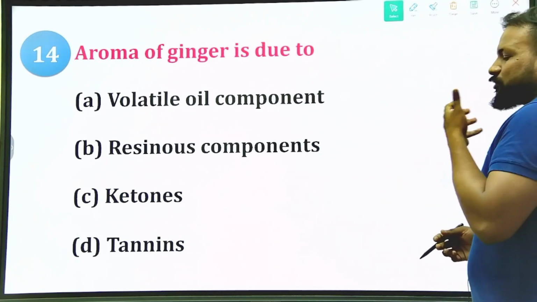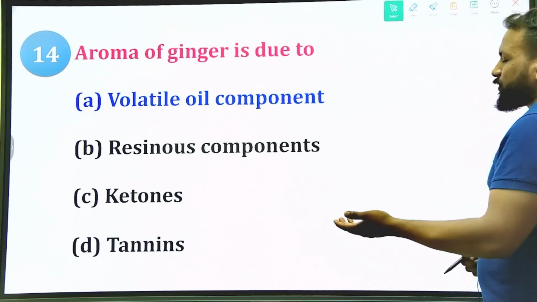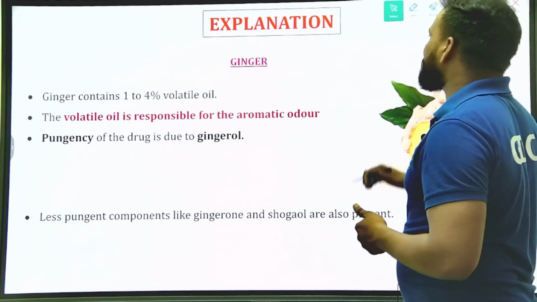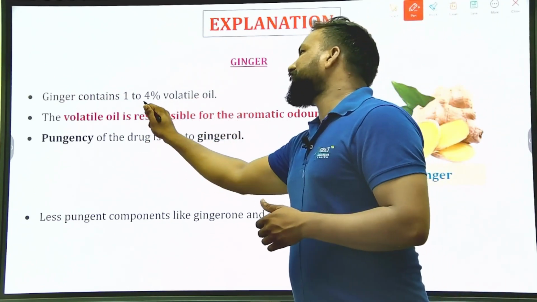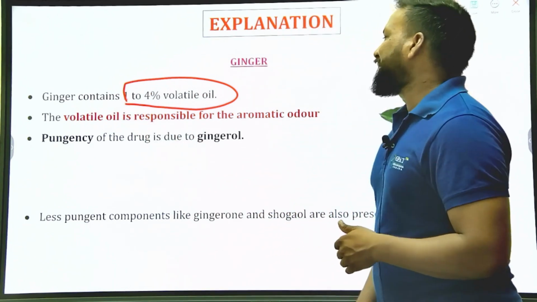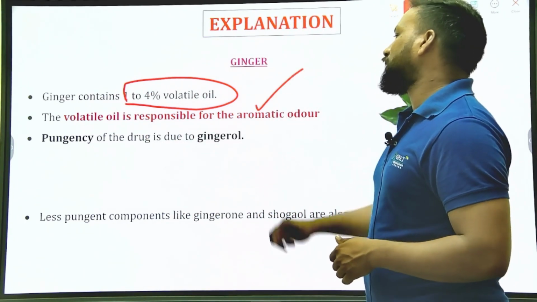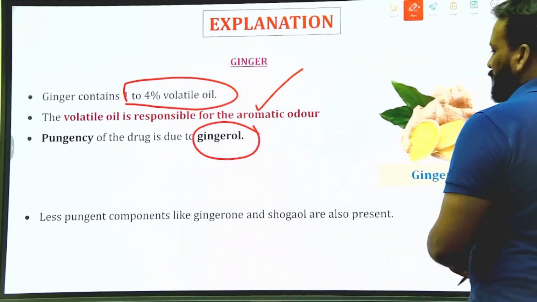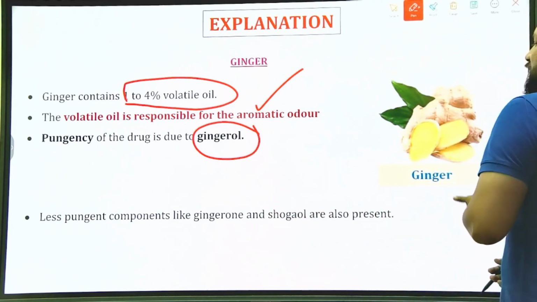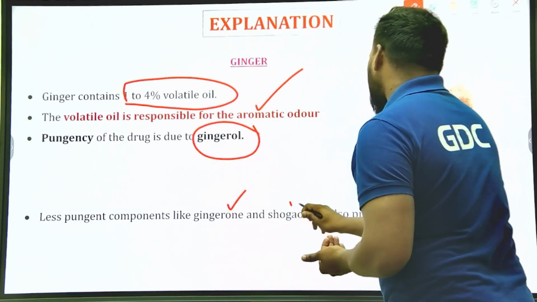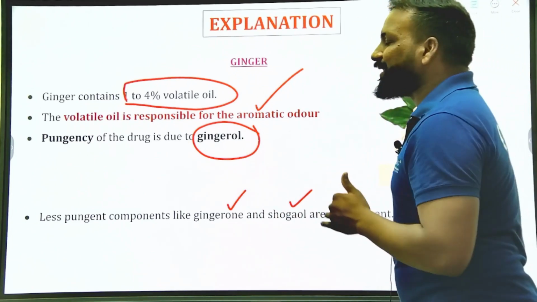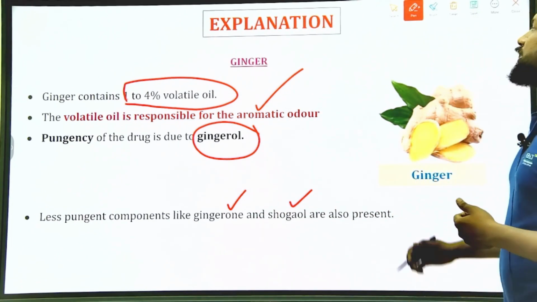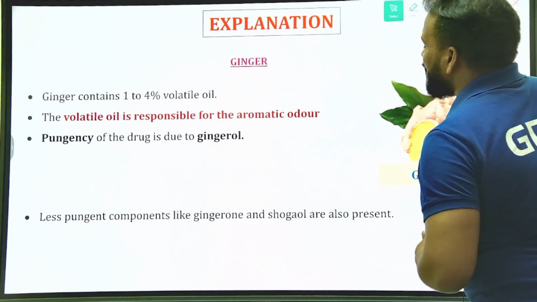The essence of the aroma is undoubtedly due to volatile oil, because ginger has a major volatile oil component. Ginger contains 1 to 4% of volatile oils, and this oil is responsible for the aroma, while the pungency is due to gingerol. In this particular ginger, there are other components like gingerone and shogaol, but they are much less pungent. Yes, so that's about the aroma of ginger.